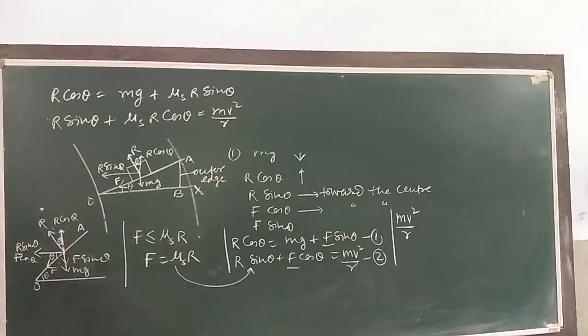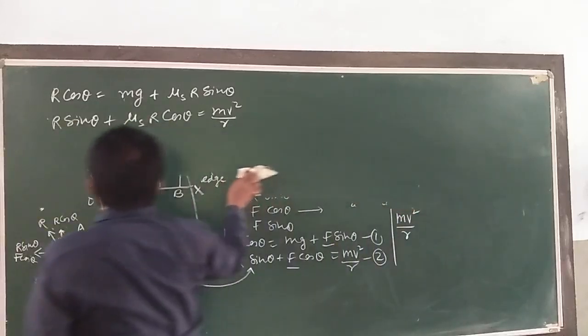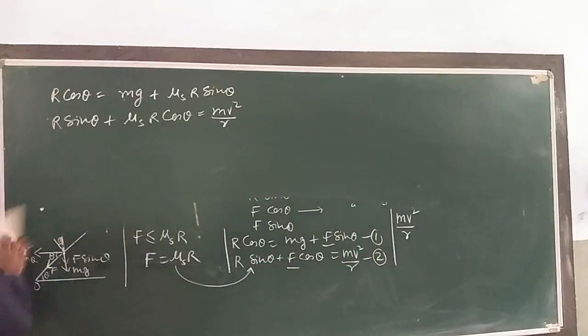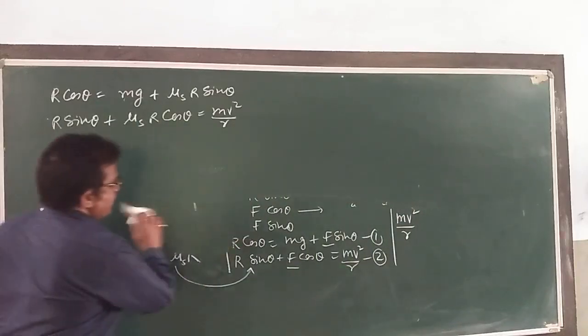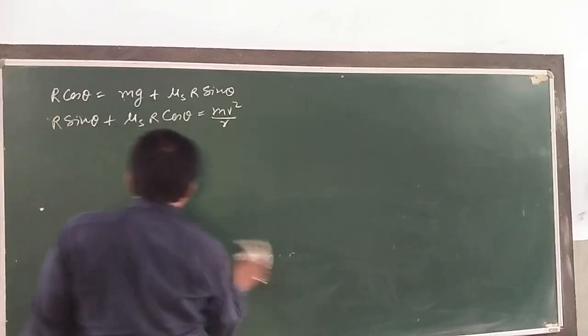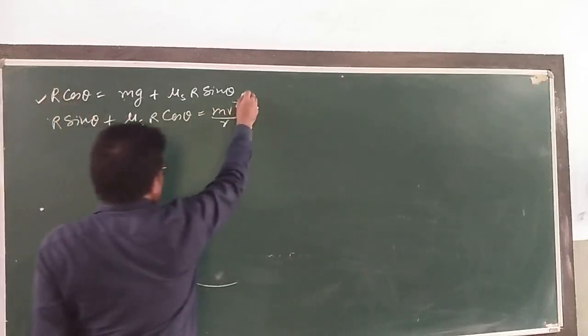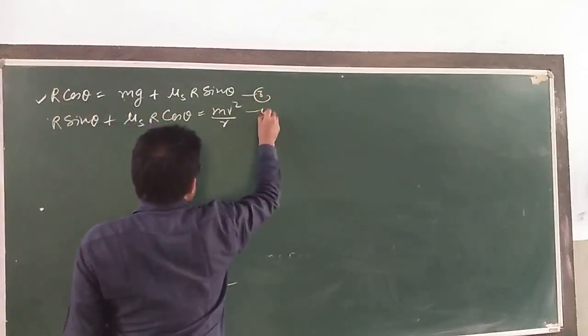Then what we are getting here? I want to calculate the maximum velocity of the car. With these equations, you can write here from this equation, say equation number 3, and this is 4.